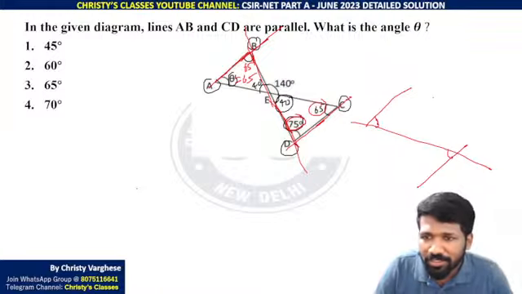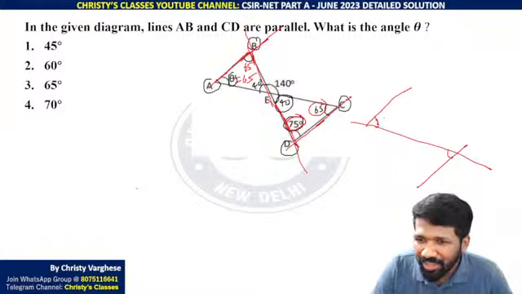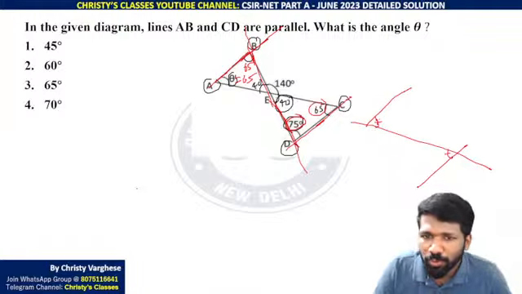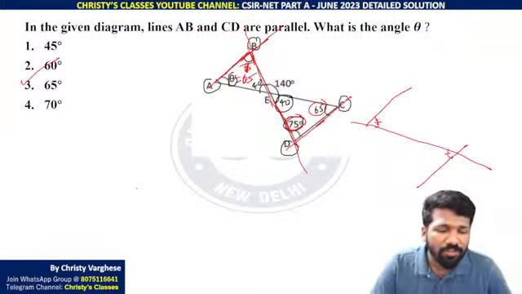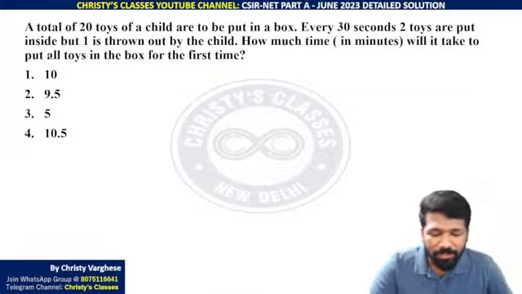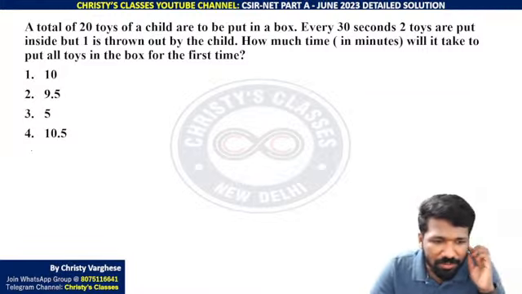I have discussed in the geometry class about alternate interior angles and all other angles. Name of the angle is not important, but that two are same, that you should know. That is the only thing. Yeah, this is 75, sorry, this is 65, theta is 65, so third option is the correct answer. Simple, right? And this one, any answers for this question?